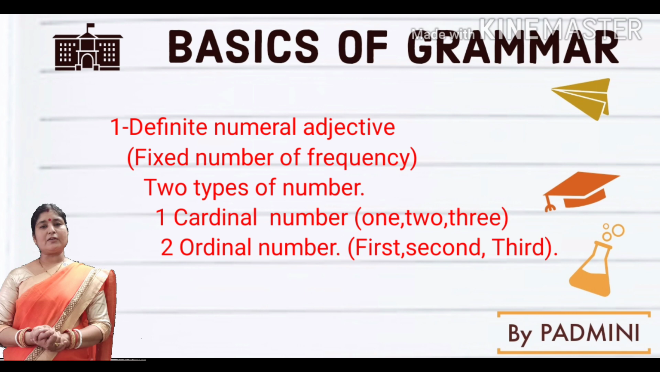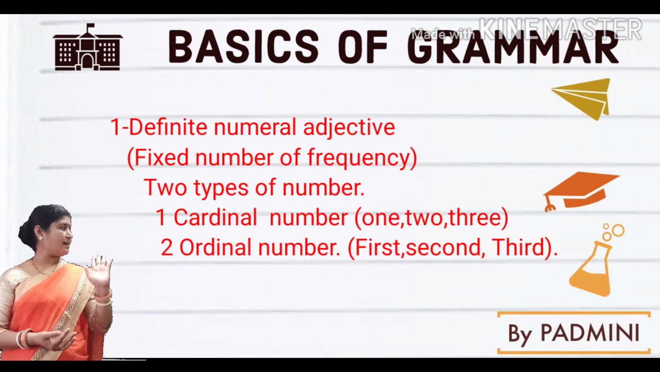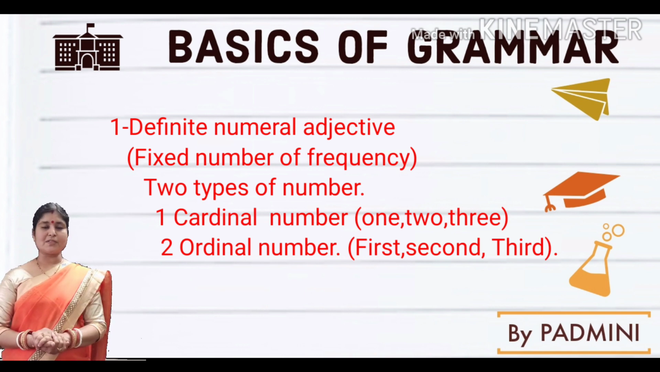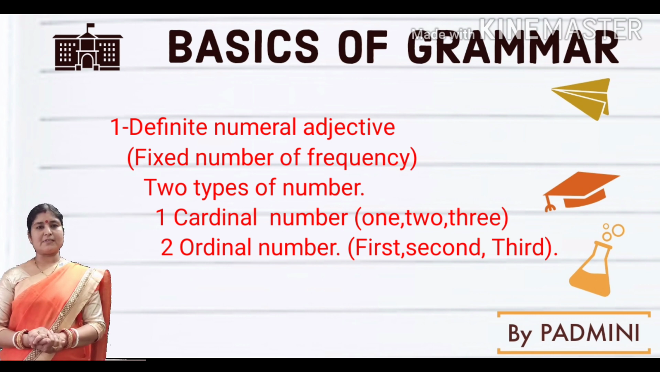As we know, there are 2 types of numbers, cardinal numbers and ordinal numbers. 1, 2, 3 are known as the cardinal numbers. When we talk about first, second, third, fourth, that is known as the ordinal numbers. All the cardinal numbers and ordinal numbers are known as the definite numeral adjectives.